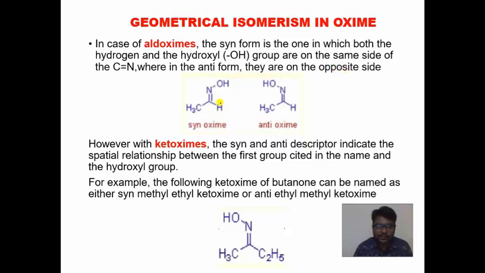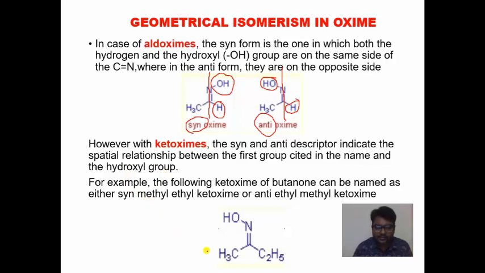You can see this hydrogen and this hydroxy group are on the same side of the carbon-nitrogen double bond, it is a syn oxime, and you can see hydrogen and hydroxy group are on opposite sides of the double bond, it is an anti. However, with ketoxime, the syn and anti descriptor indicates the spatial relationship between the first group cited in the name and the hydroxy group.